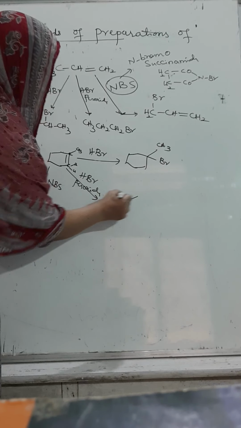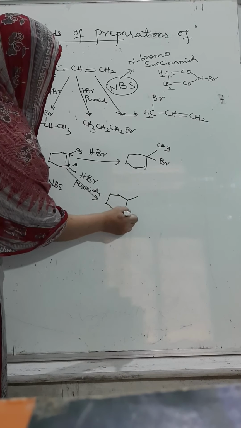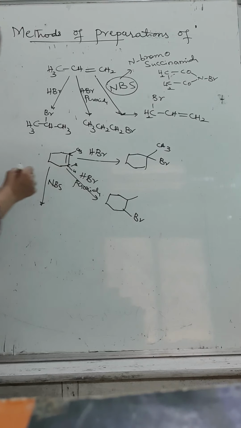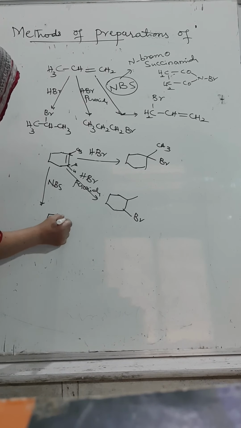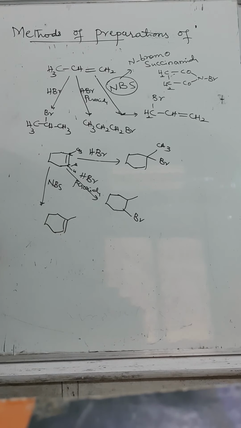This will be as it is, the methyl group. Then another carbon atom will contain Br. What happened with NBS, N-bromosuccinimide? This will be as it is. Okay? The allylic carbon atom will be substituted by Br. Remember one thing: this is also allylic, this is also allylic. Both are allylic. Either this side or that side, Br will be attached. Is it clear to you?